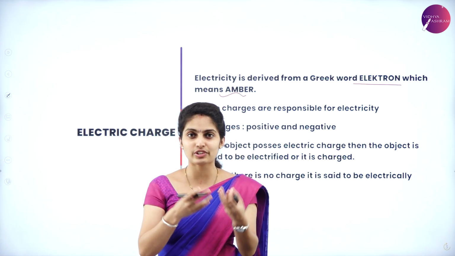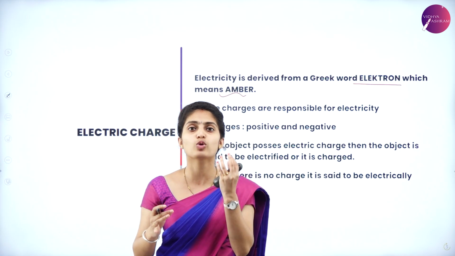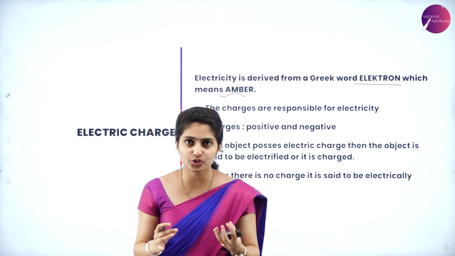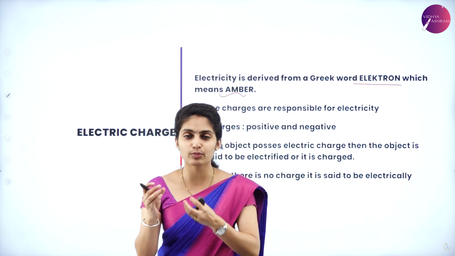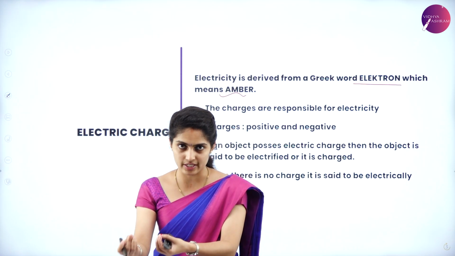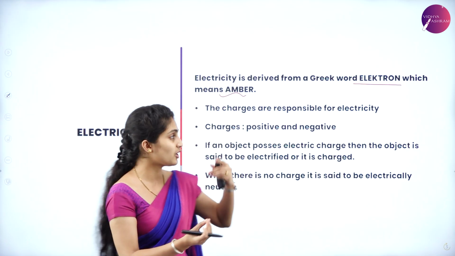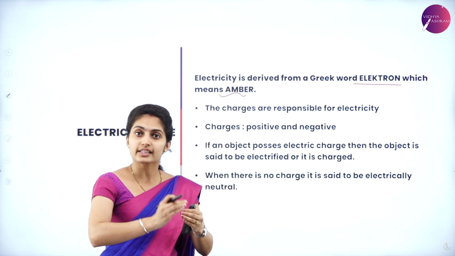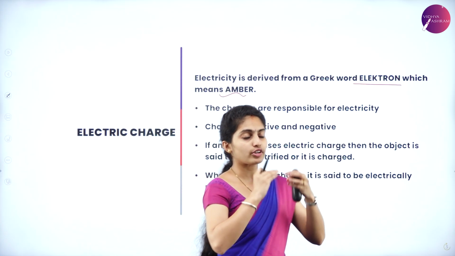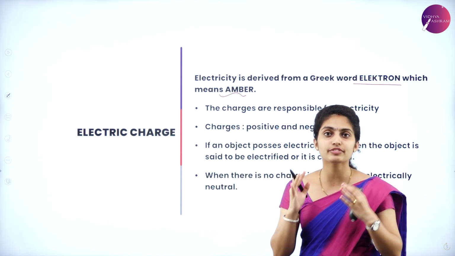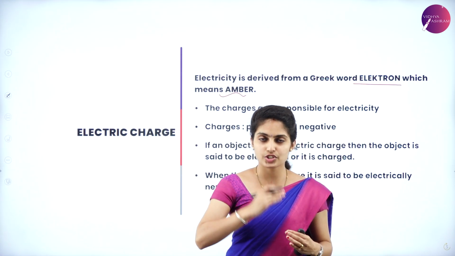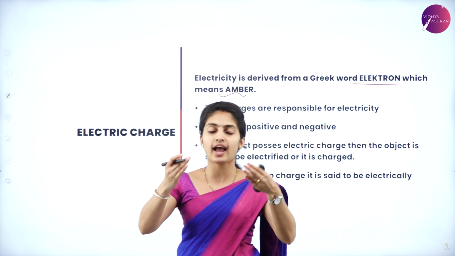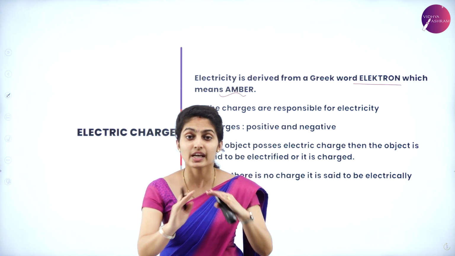You can see it in a jewelry making shop, just a brown stone. On rubbing the brown stone on a silk cloth, electric charges were generated, because of which this term has come. So amber is the basic foundation for electricity.